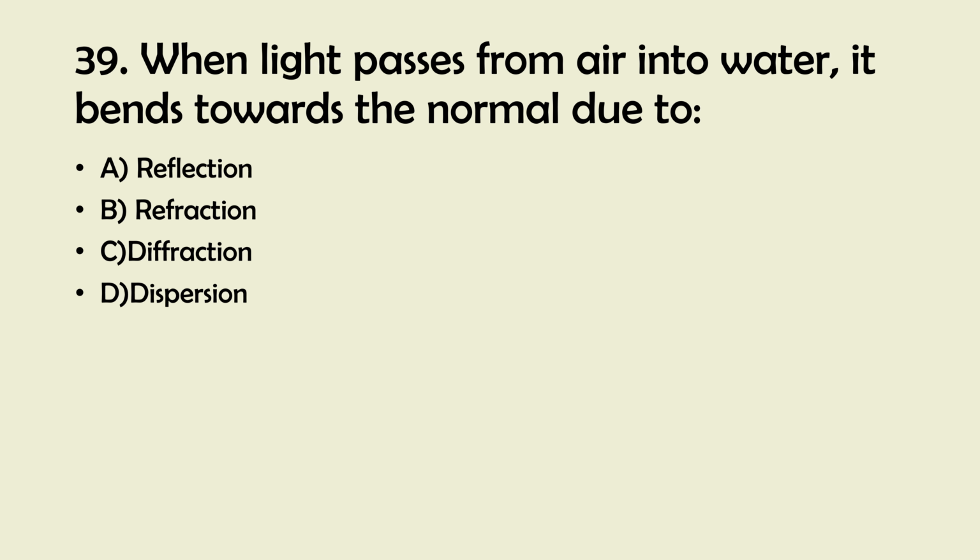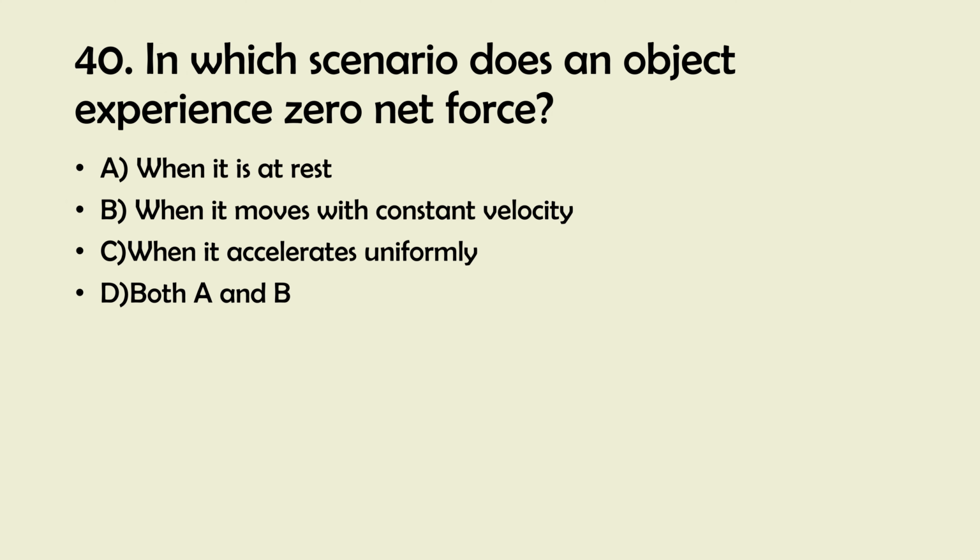And the right answer is 40. In which scenario does an object experience zero net force? A. When it is at rest. B. When it moves with constant velocity. C. When it accelerates uniformly. D. Both A and B.